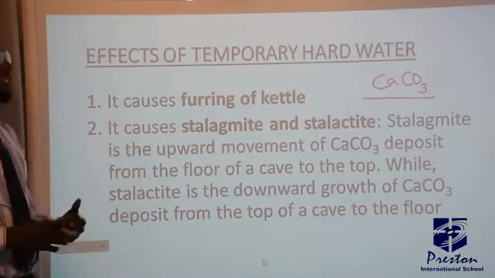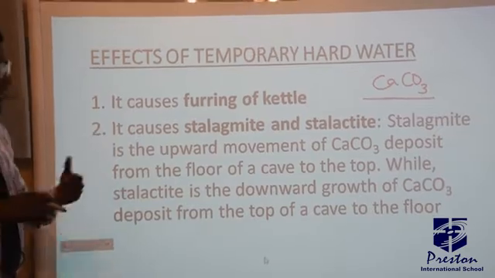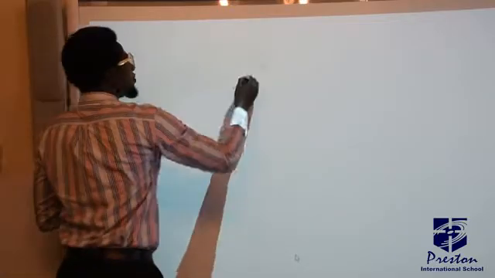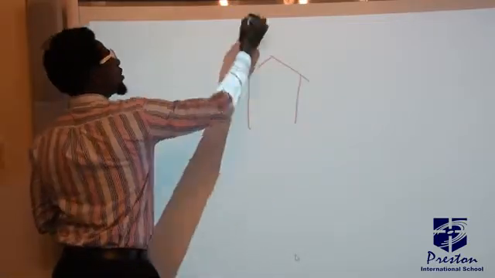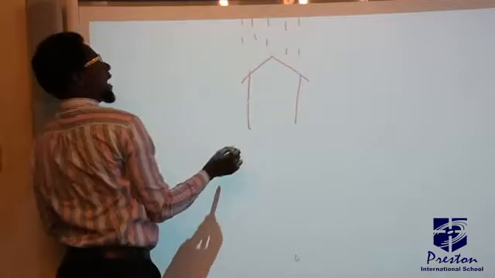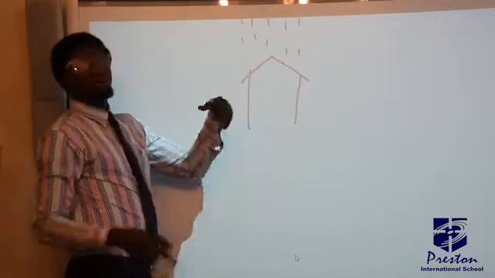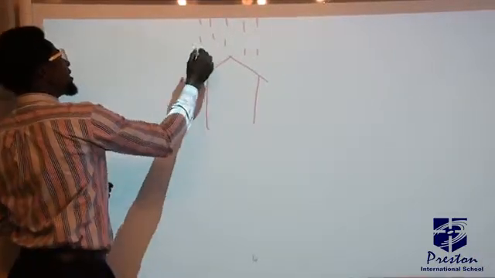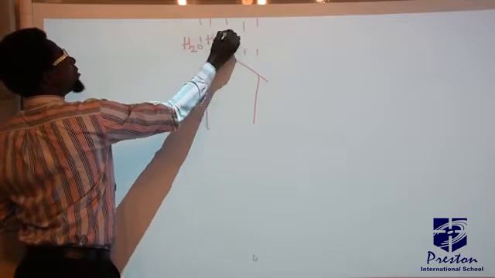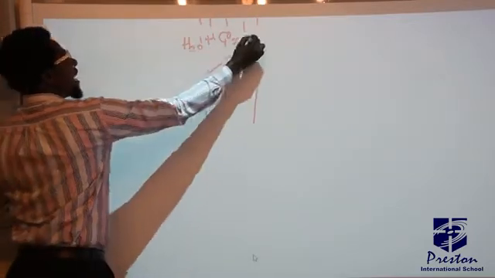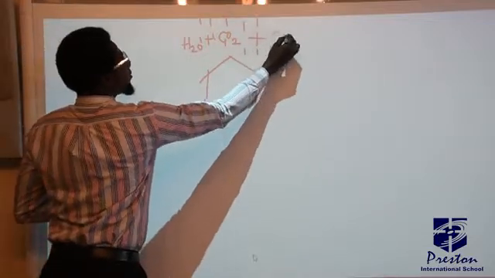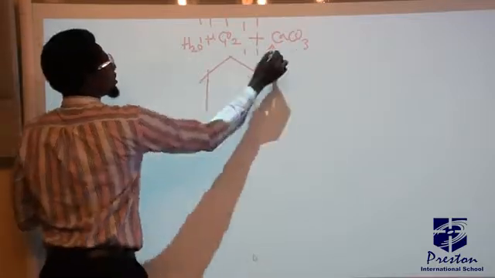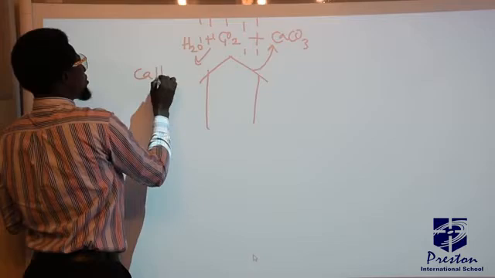Then another one is it causes stalagmites and stalactites. Now, let us quickly look at what is meant by stalagmite and stalactite. Let's assume this is a cave. Then rain is falling on this cave, and let's assume that this cave is made up of a substance containing calcium carbonate. Then it means that H2O plus the carbon dioxide you have in the atmosphere, plus the calcium carbonate you have on the roof of this ceiling, will now give you what is called calcium hydrogen carbonate.